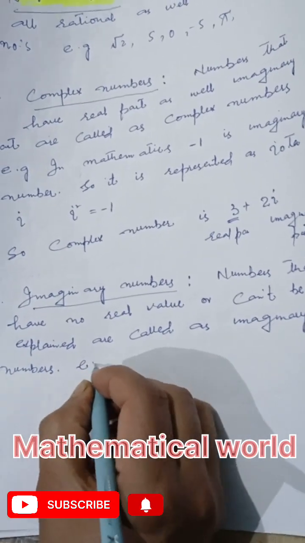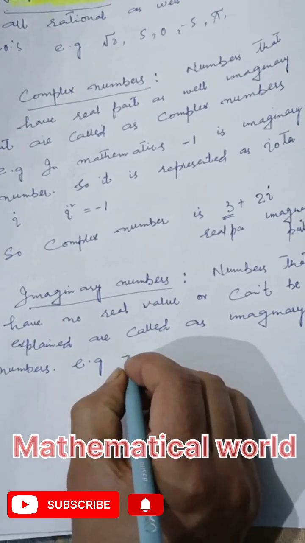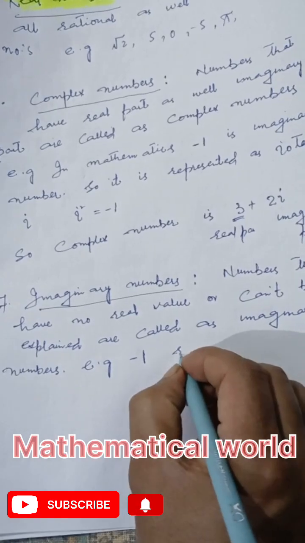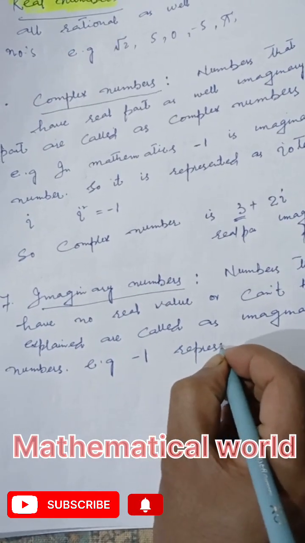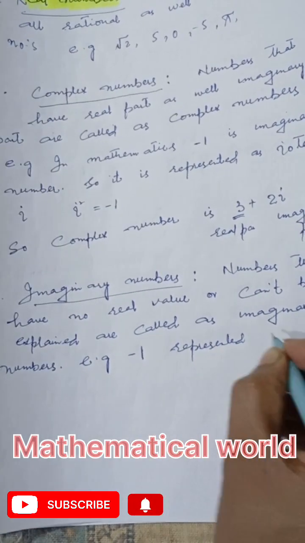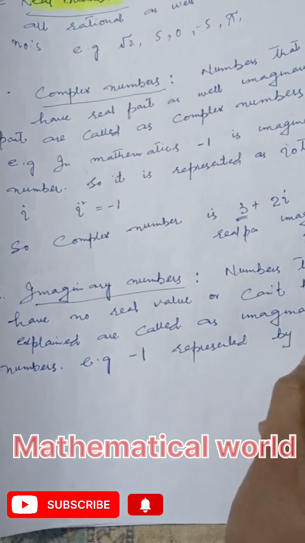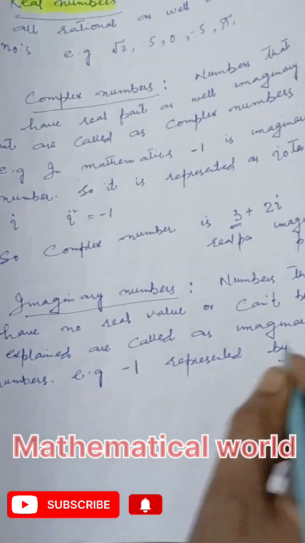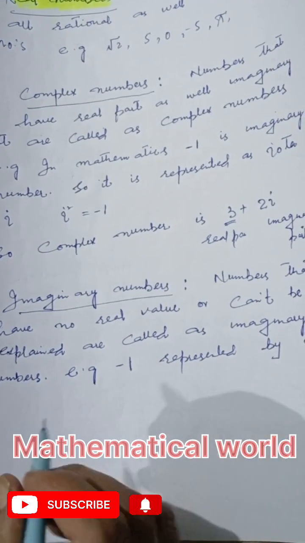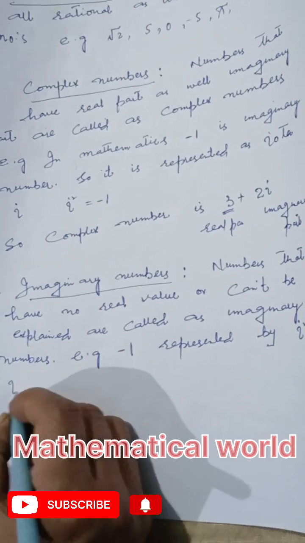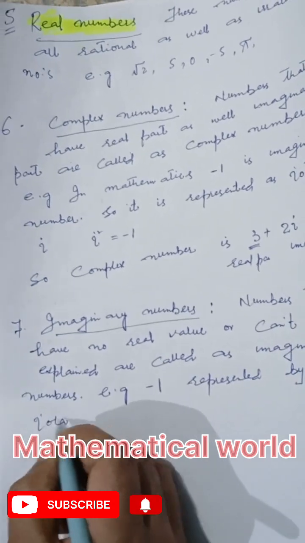For example, -1 represented by I square. Here I square is imaginary number called as iota.